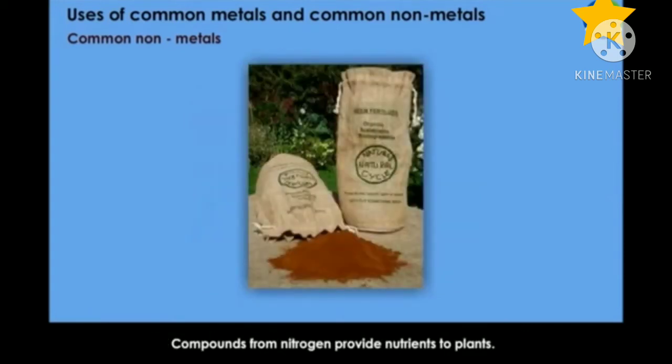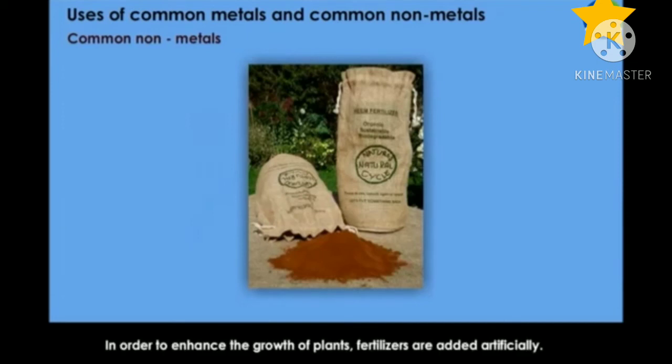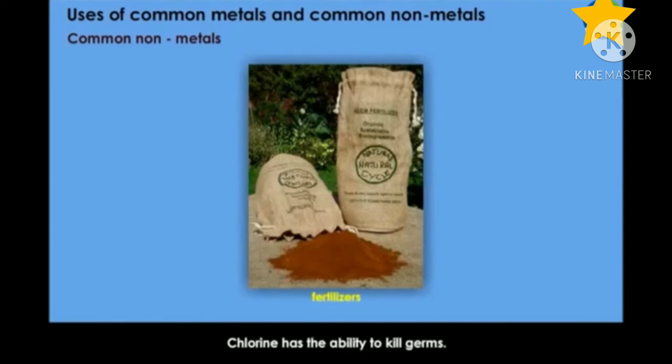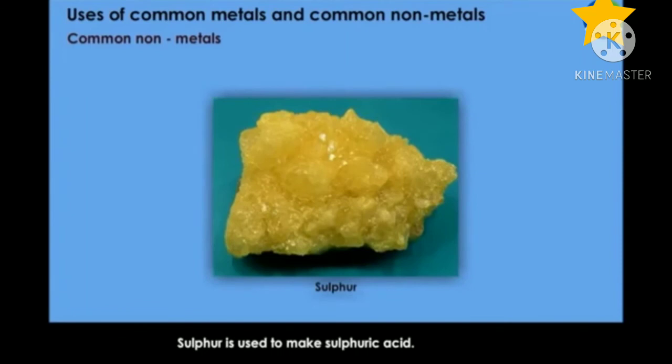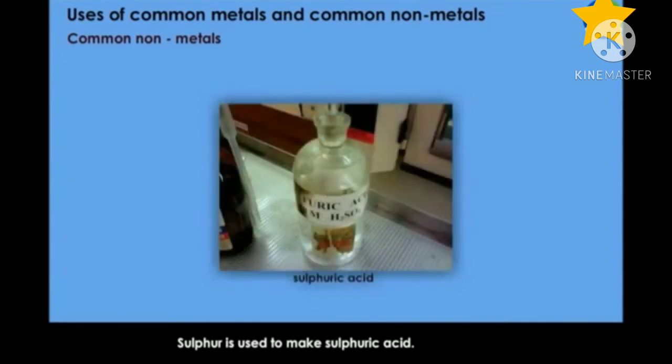Compounds of nitrogen provide nutrients to plants. In order to enhance the growth of plants, fertilizers are added artificially. Chlorine has the ability to kill germs. It is used in water purification. Sulfur is used to make sulfuric acid.